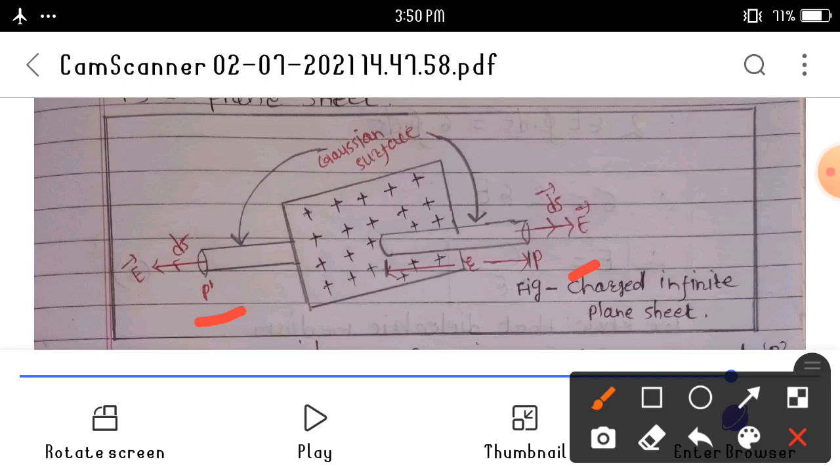Then we calculate total normal electrical induction at the P points.